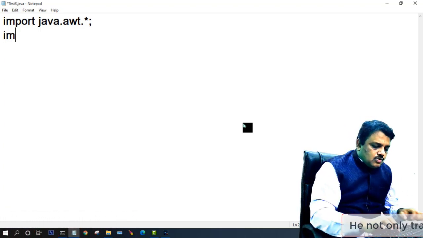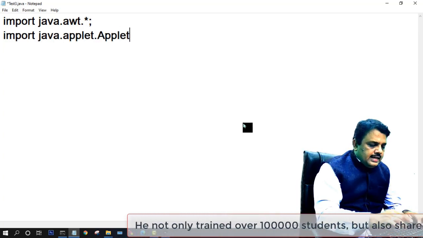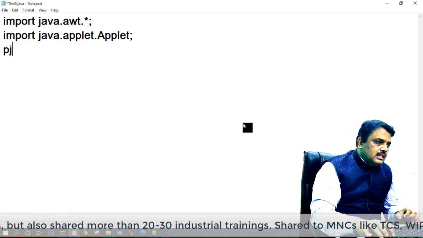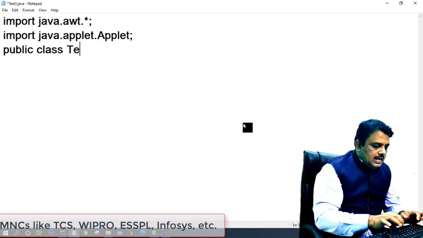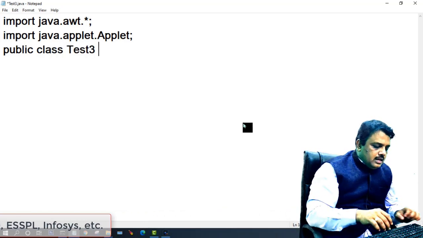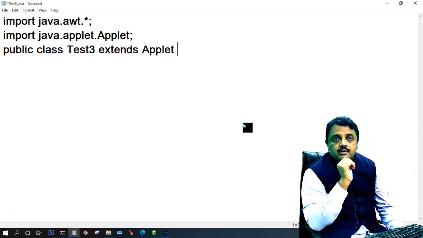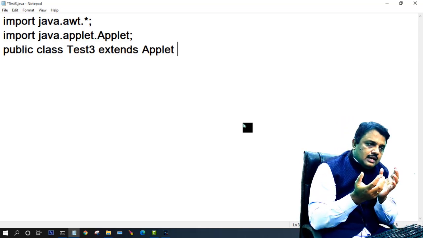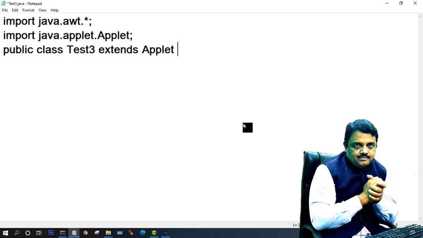You see, I write here import java.applet.*. Then I write public class TestThread extends Applet. Without inheriting from Applet, I am not developing a web-based or GUI-based application.